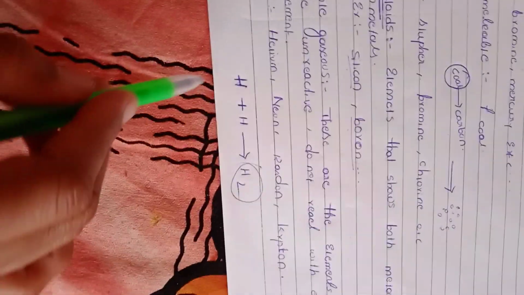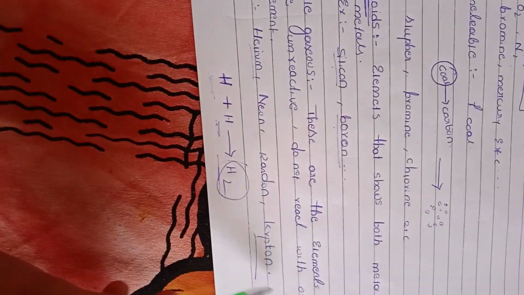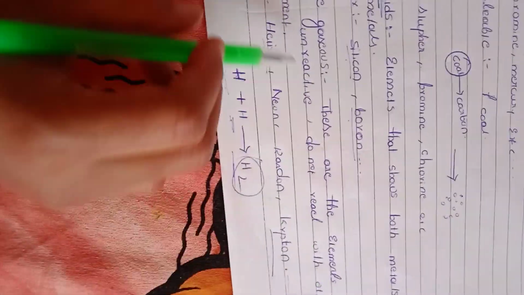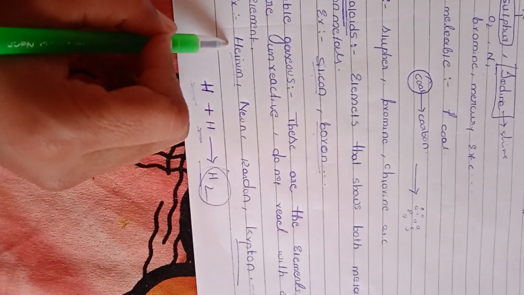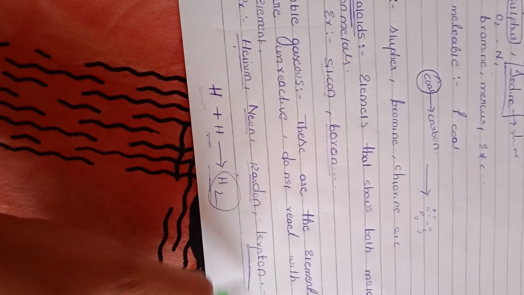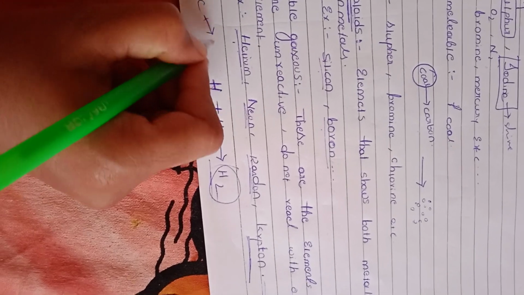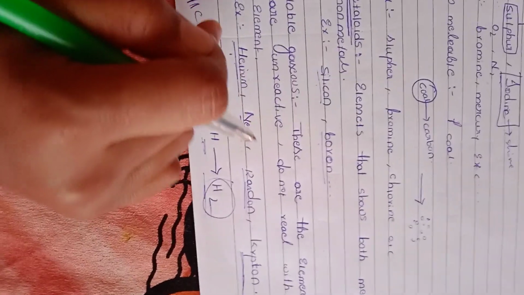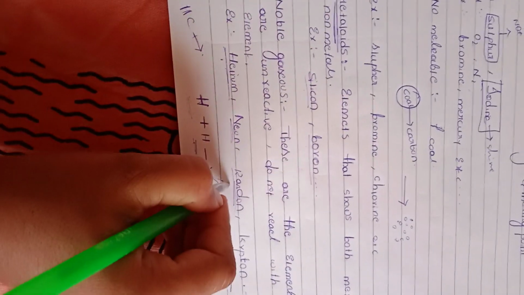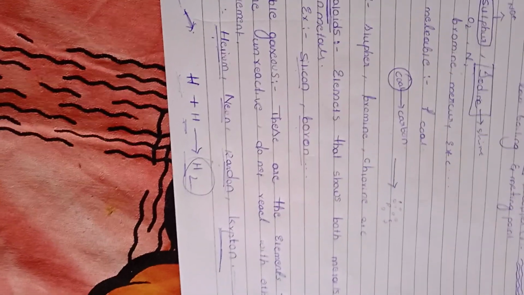So these react with other chemicals. But helium, neon, radon, krypton and some others we can take as noble gases. These are unreactive with other chemicals. Helium does not react with any other chemical. This is called noble gases. Got it.